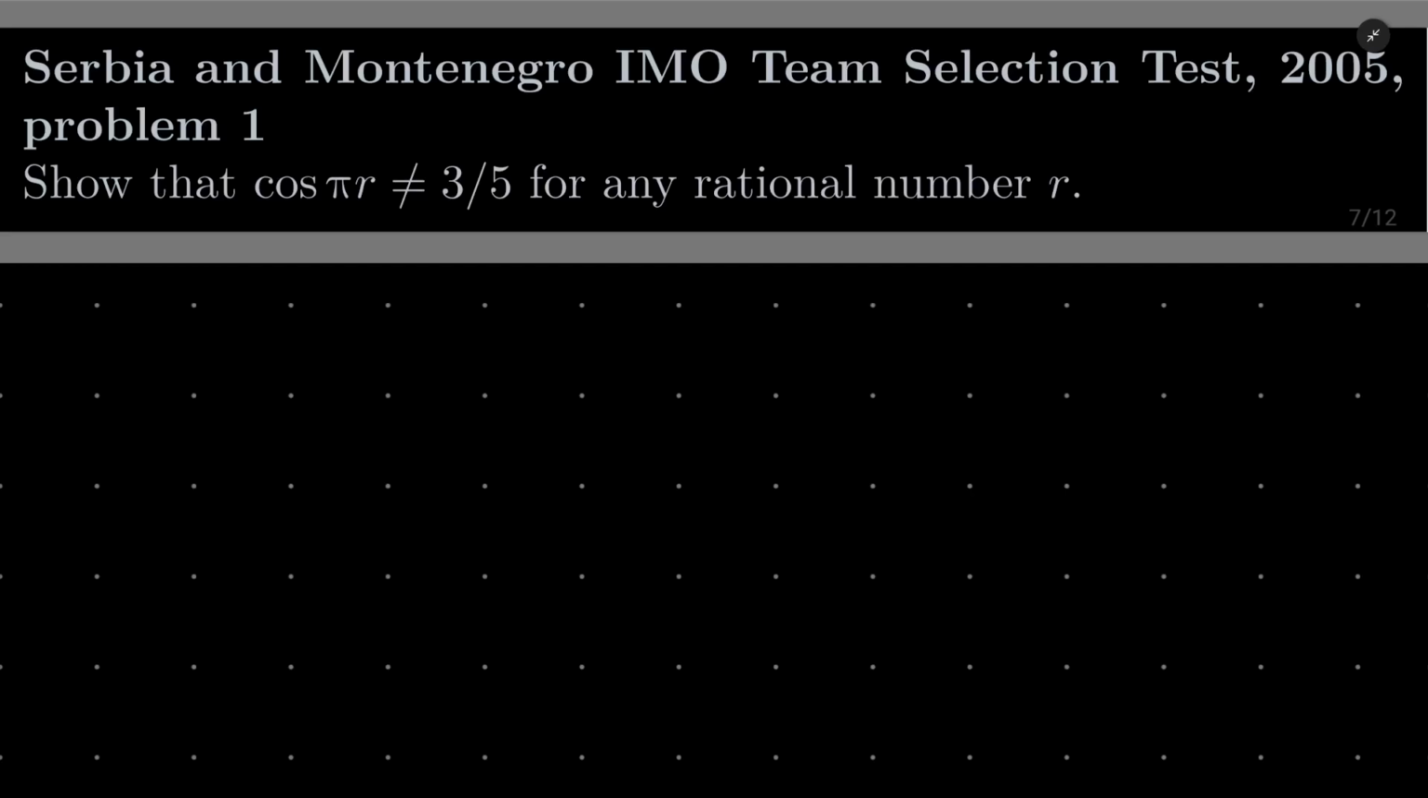Hello friends, in this video I'd like to solve the following problem from the Serbia and Montenegro International Mathematical Olympiad Team Selection Test 2005, problem number 1. We wish to show that cosine of pi times r is never equal to 3 over 5 for any rational number r. It's a nice problem from trigonometry. There are many ways to solve it.